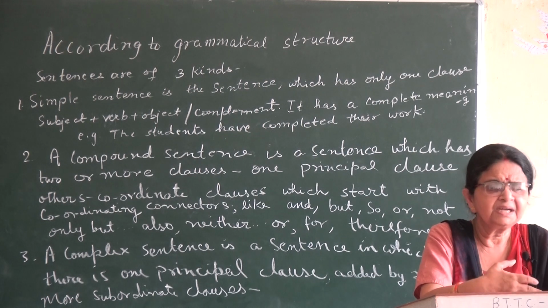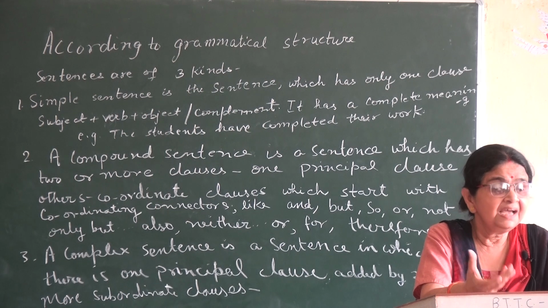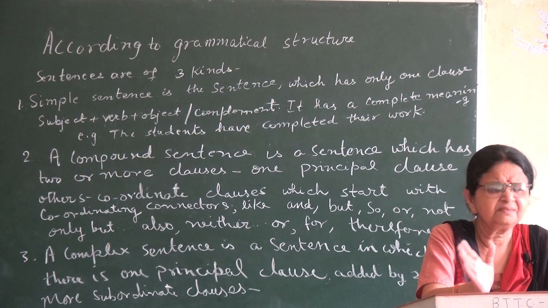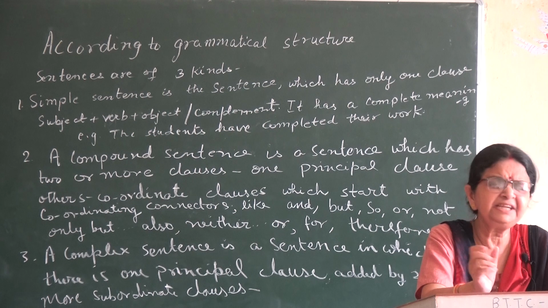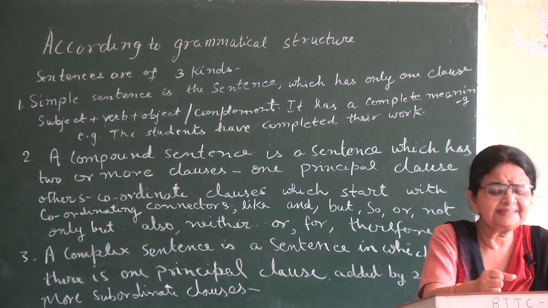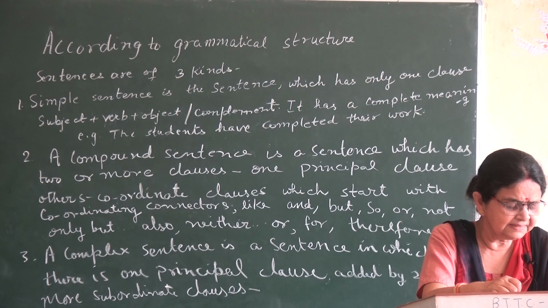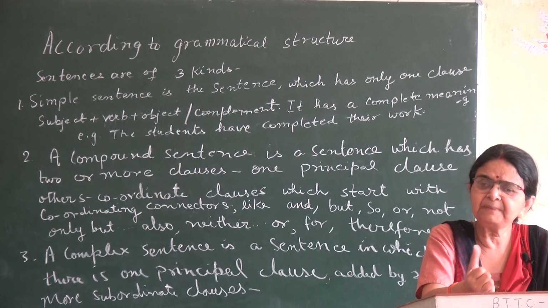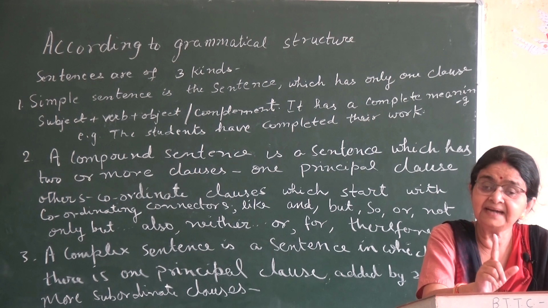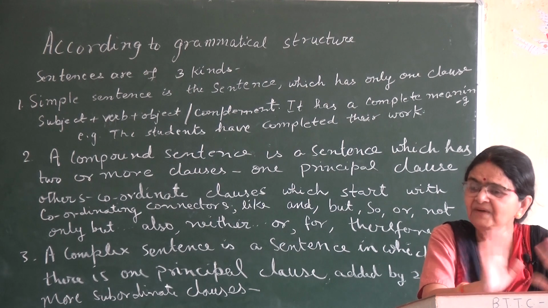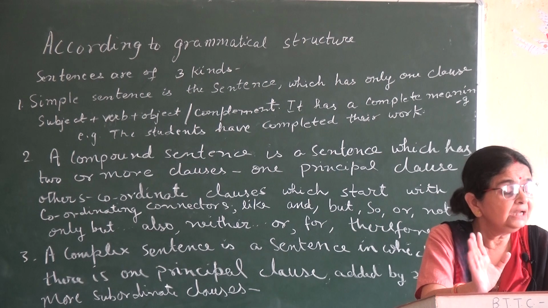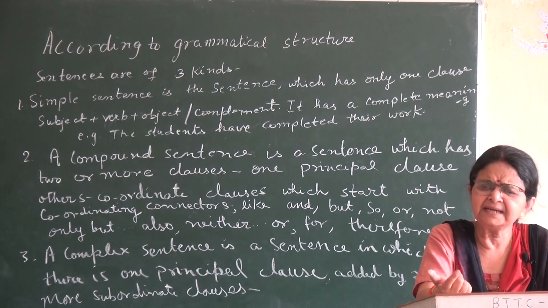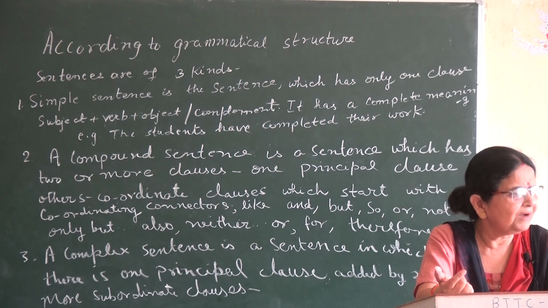Ram goes home, Ram eats toffees, and there can be two things: subject plus verb in any tense, simple present, present continuous, present perfect, any tense it can be. On the board you can see the example. What's the example of simple sentence? That the students have completed their homework. It is in present perfect tense. There is only one subject and there is only one idea, not more than one idea. No other idea, no other point is added in the first idea. There is only single idea that students have completed their work or homework.